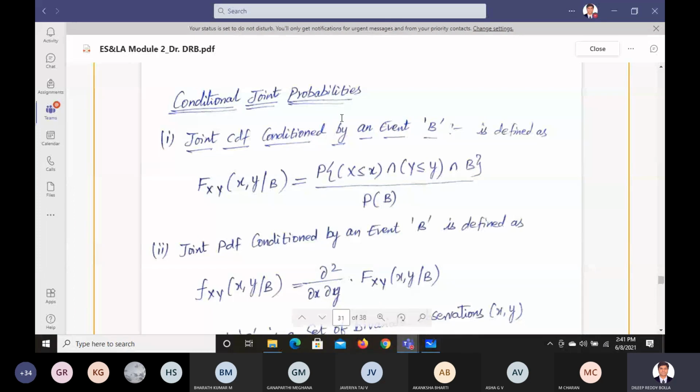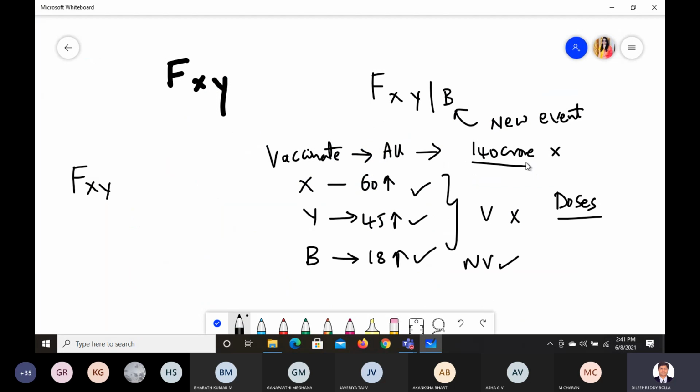Okay. Now for the probability of x, we need to take the x value which is less than or equal to x. Let us say we have around 140 crore population. I don't know the correct statistics, but you know better than me.